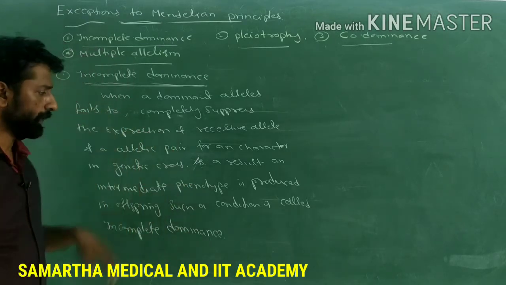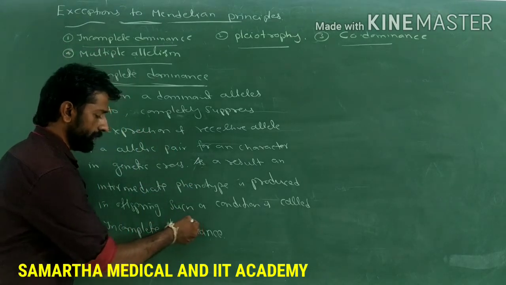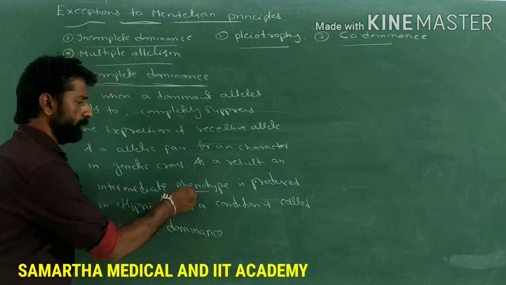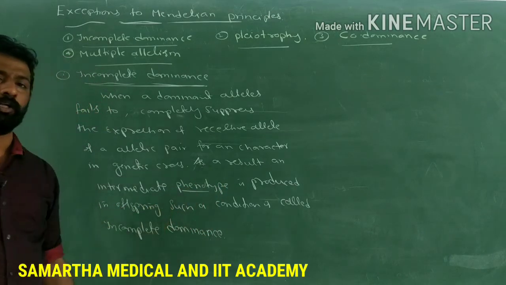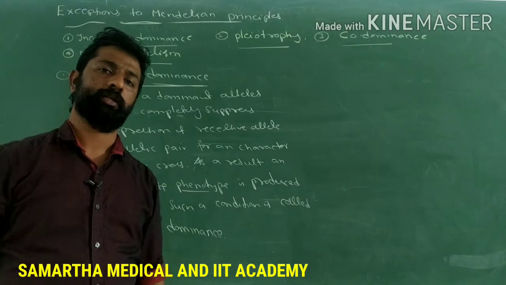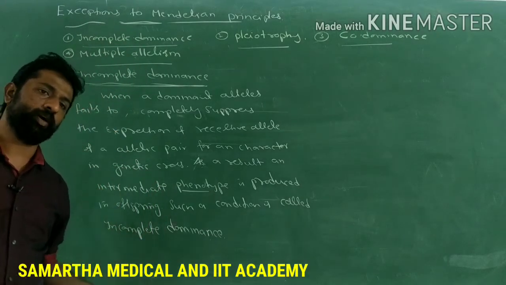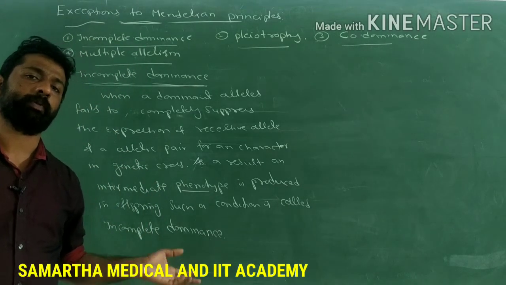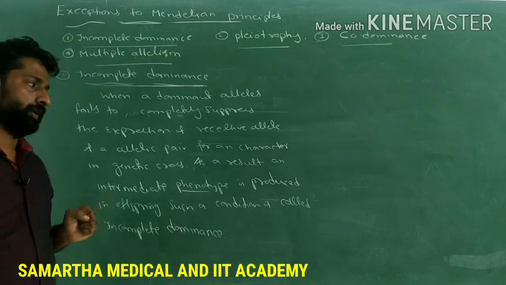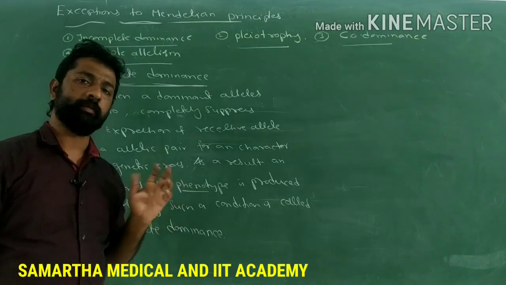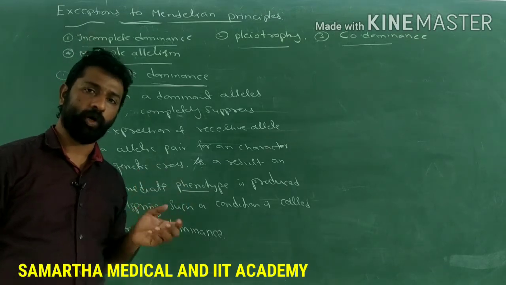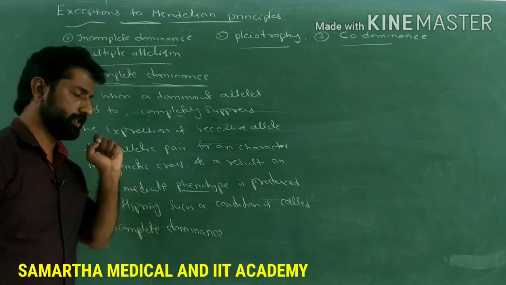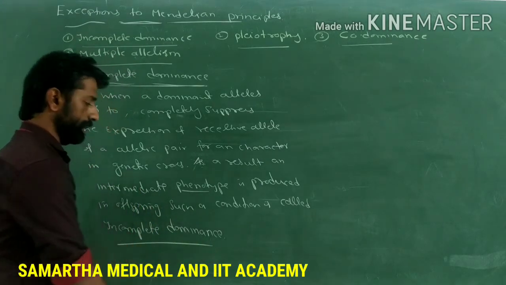So as a result of that, there will be a production of a phenotype which will be intermediate between both of the parents. It will not be a completely dominant phenotype or a completely recessive phenotype, but an intermediate of both the dominant as well as the recessive. Such a condition is called incomplete dominance.